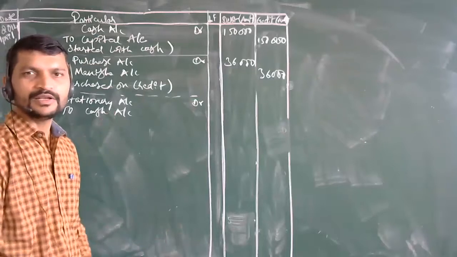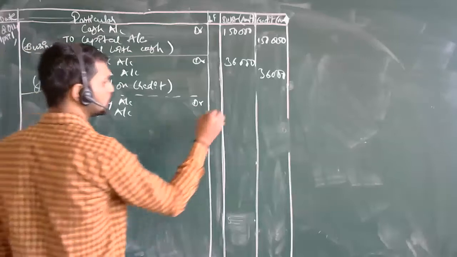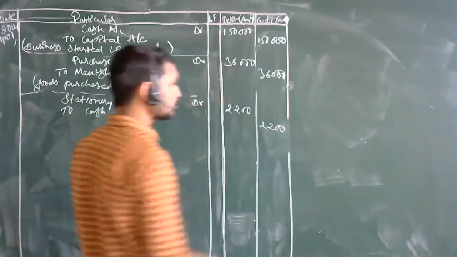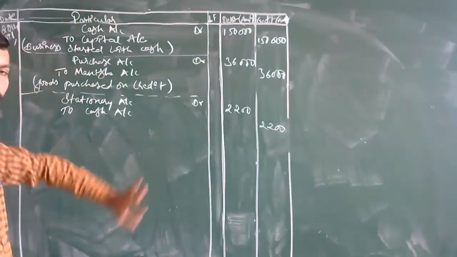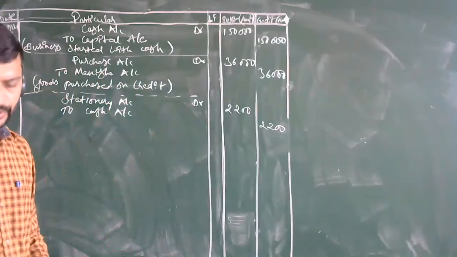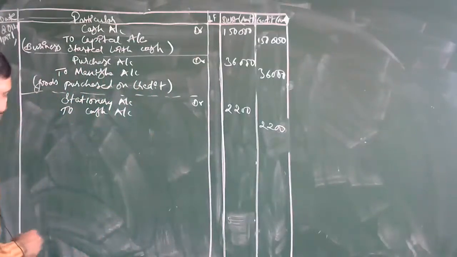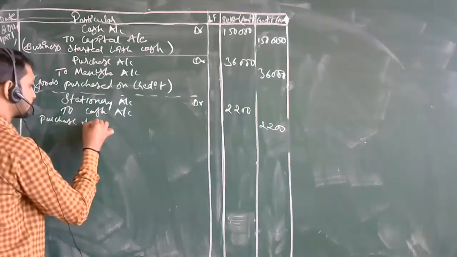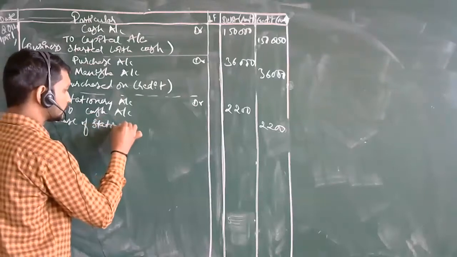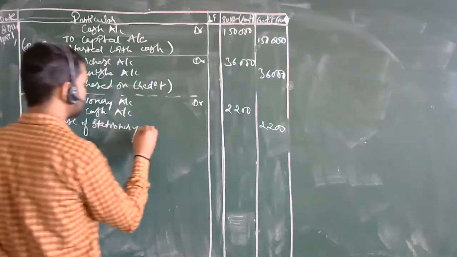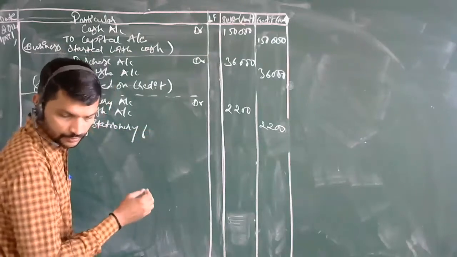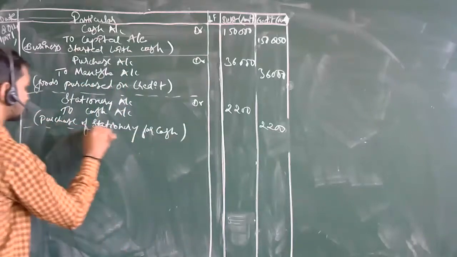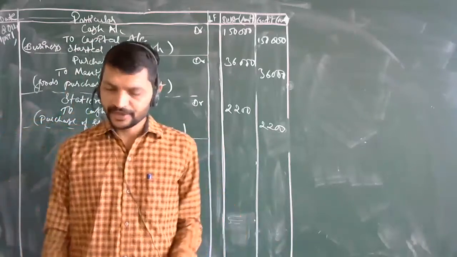Here it is a small instrument, and the amount is also small, 2,200. The amount is very low. So here you have made the cash payment. Here it has been told, purchase of stationery for cash. Done. The third entry is over.